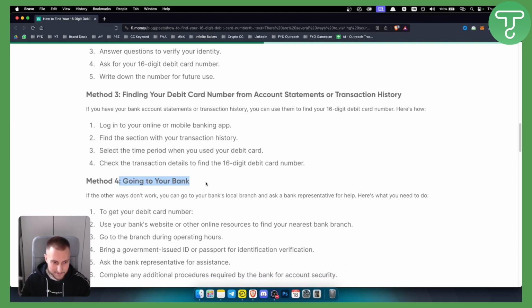Now, method 4 is the final method. You can go to the bank and ask them for your card number. Obviously, you will need to bring a government-issued ID or passport for identification verification. But that's pretty much how to find a 16-digit debit card number without having a card.